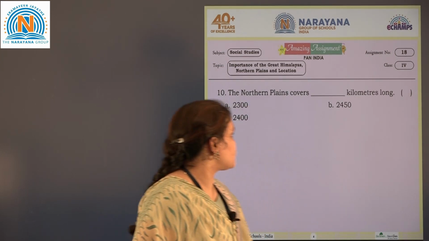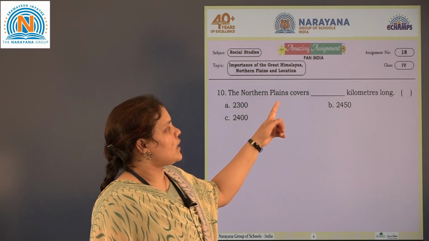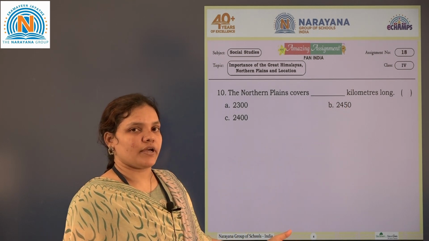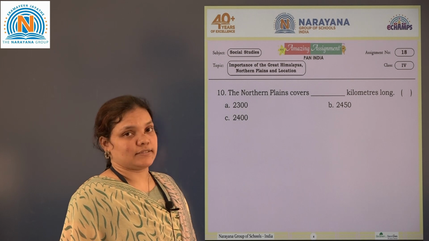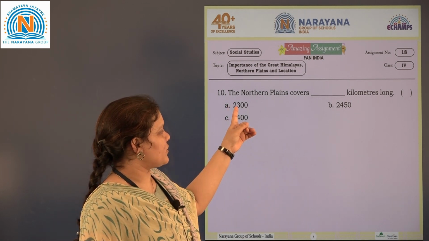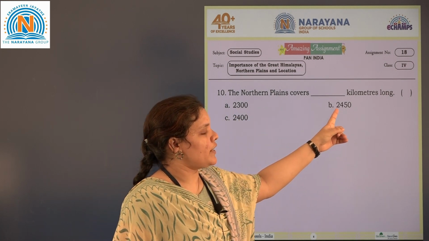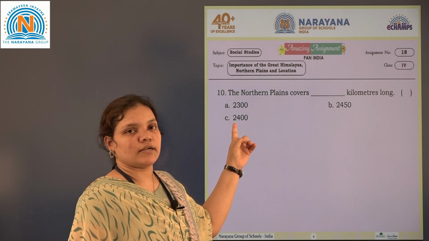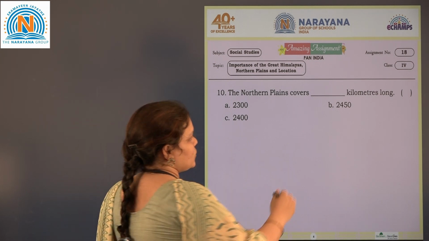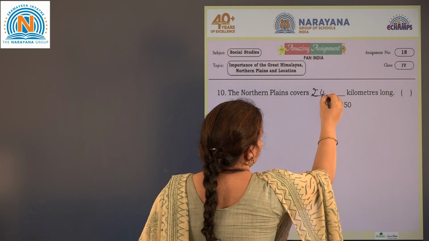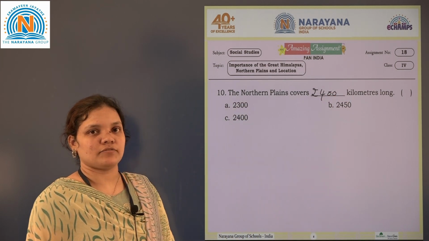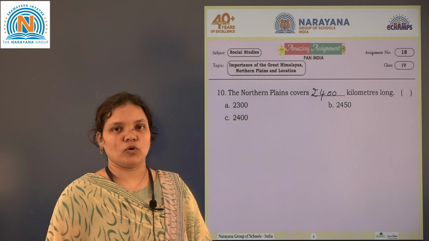So next, last one is, the northern plains covers dash kilometer long. From where to where, how many kilometers does it stretch? So see, 2300, 2450 or 2400. So the correct answer is C, 2400 kilometers it covers. Northern plains has covered 2400 kilometers.